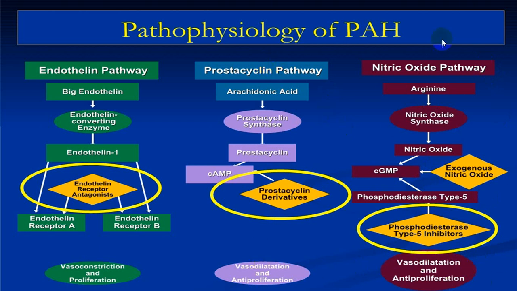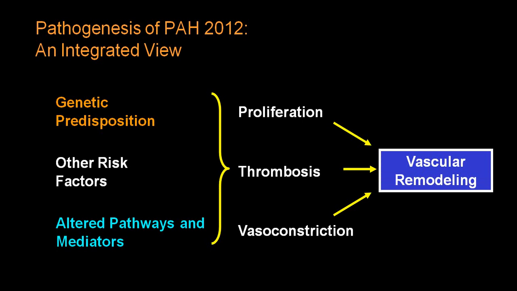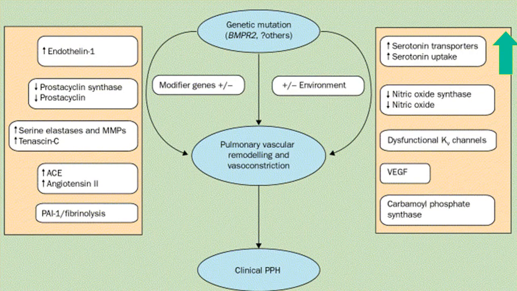So these two pathways are protective, which are inhibited by oxidants and insults, while the endothelin pathway, which is stimulated by smoking and oxidants, will produce vasoconstriction and proliferation, and by inhibiting these two pathways, it will further lead to vasoconstriction and proliferation. So proliferation, thrombosis and vasoconstriction are the prime, and that will end up with vascular remodeling. Also inflammation will lead to vascular remodeling.